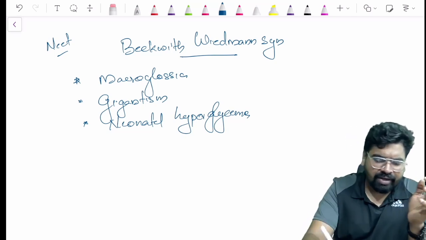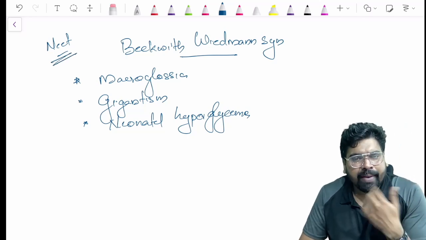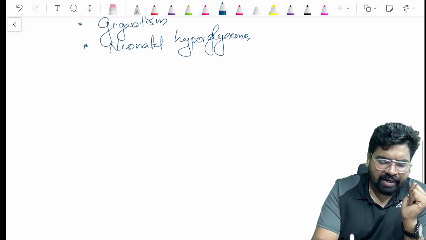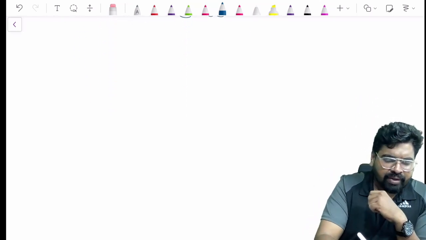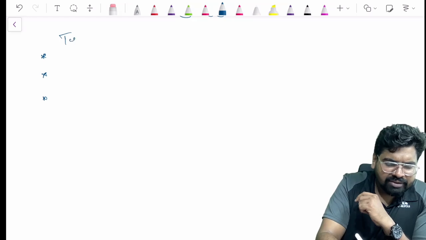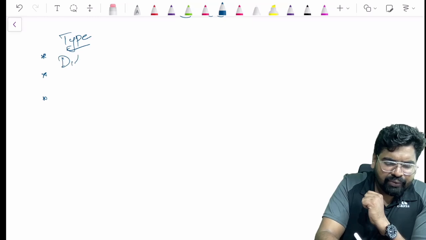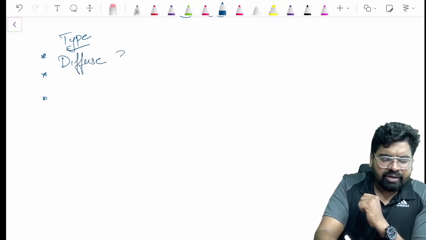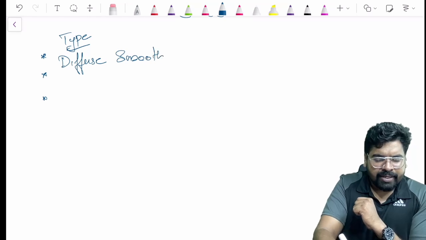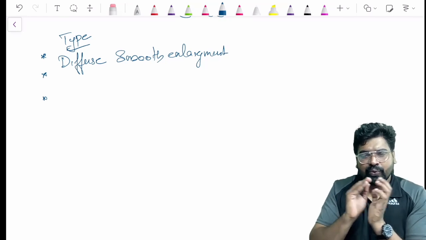This is a very important question in your NEET examination, and it was previously asked about Beckwith Wiedemann syndrome. Another thing they may ask is the type of this enlargement, how this tongue enlargement is seen: whether it is a diffuse, smooth enlargement, meaning the tongue will appear very smooth and diffuse.